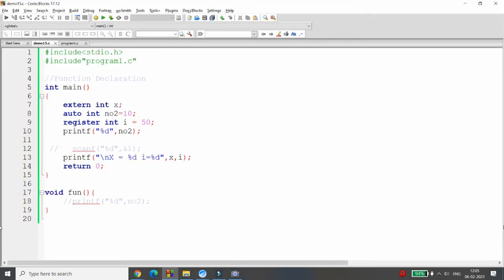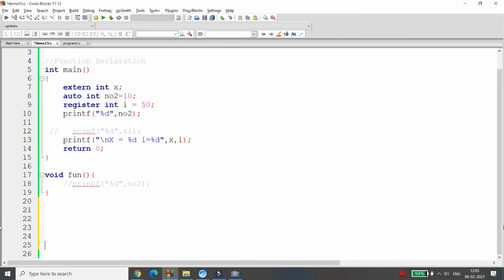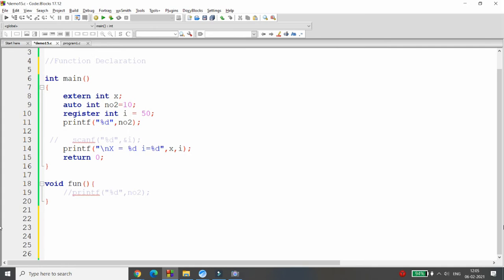So here we have already declared three storage classes: extern, auto, and register. Now I want to use static. Let me give the example for static. For example, I have a function, void myFunction. This is a simple function. See carefully.